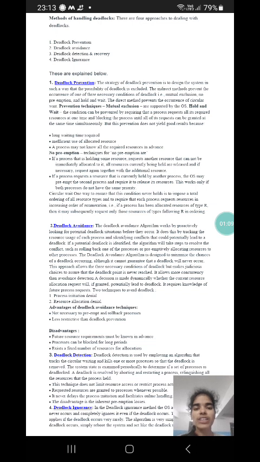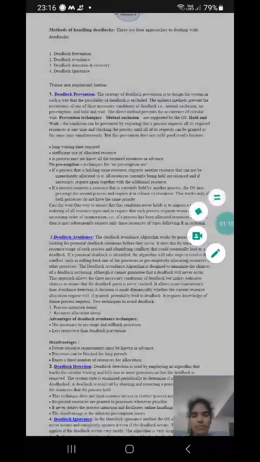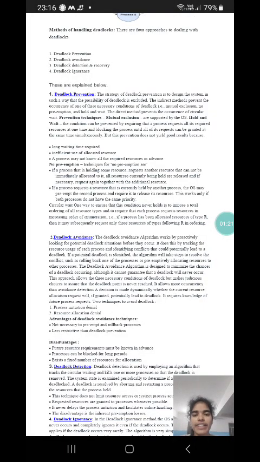But this prevention does not yield good results because of the long waiting time required, inefficient use of allocated resources, and a process may not know all the required resources in advance. No preemption.